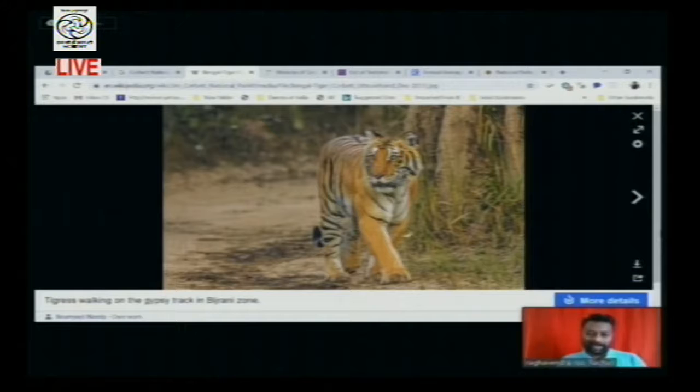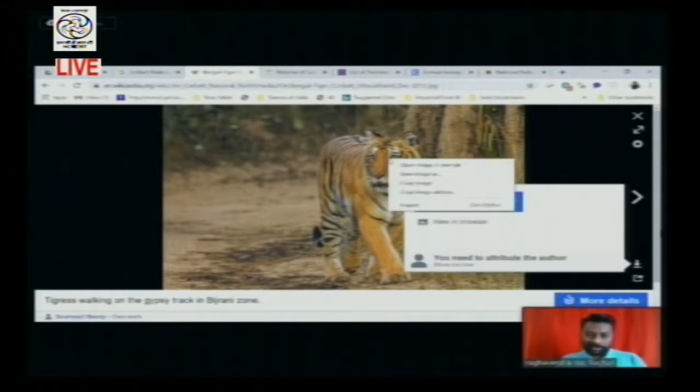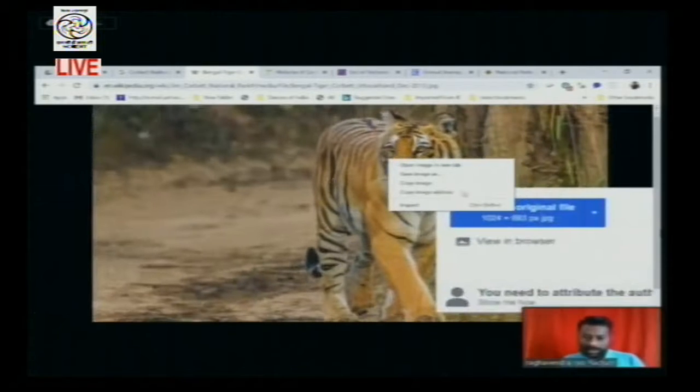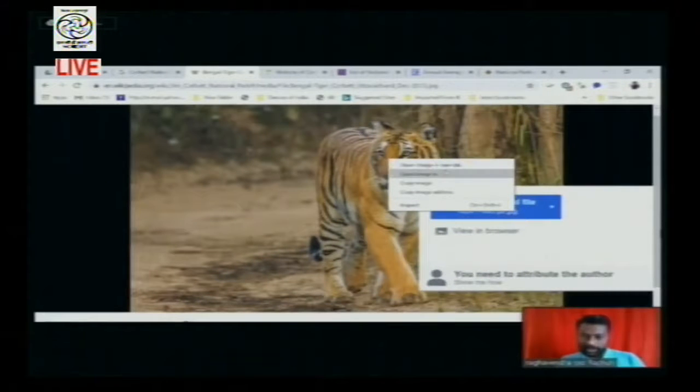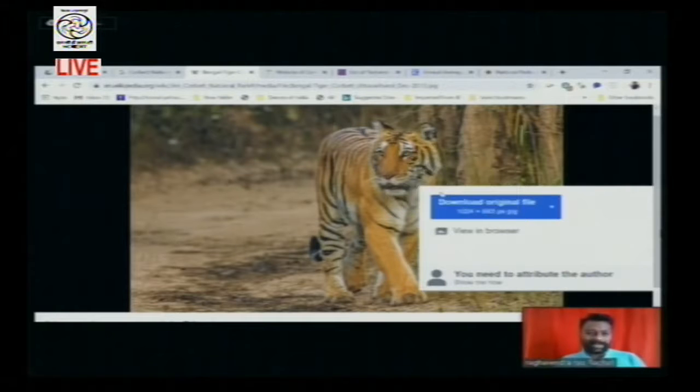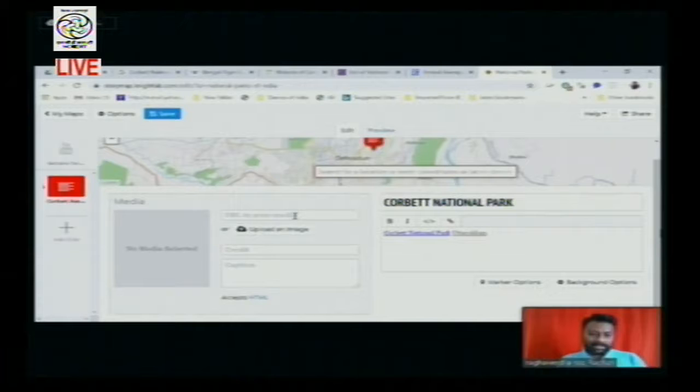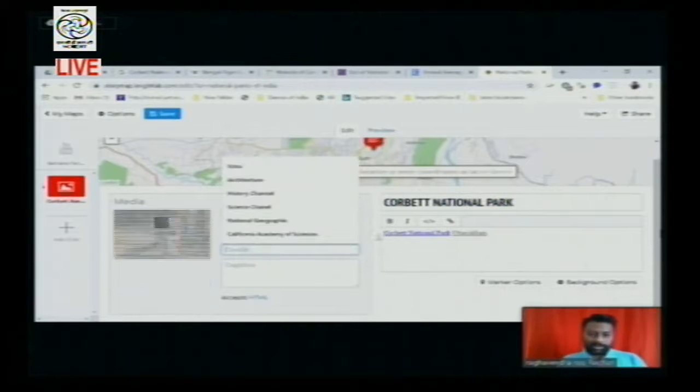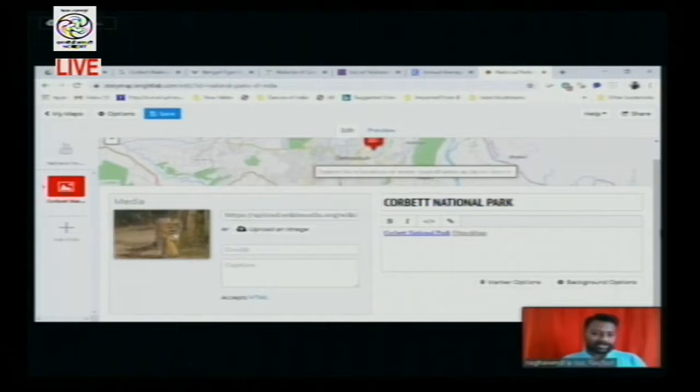So you right click on it and you will get a menu. Here you are able to see options like open image in a new tab, save image as, copy image, and copy image address. So this we require. You just copy the image address and come back to this. Here you paste. The moment you have pasted, you are able to see the image.